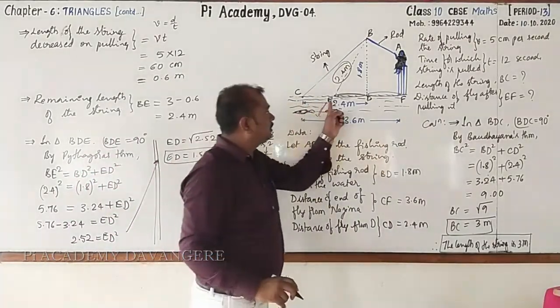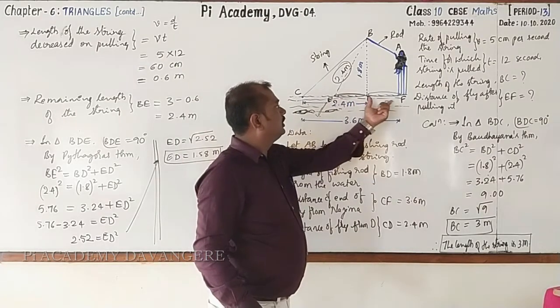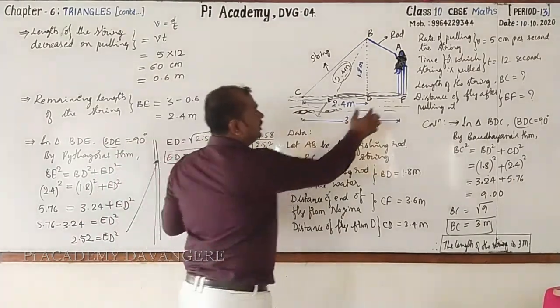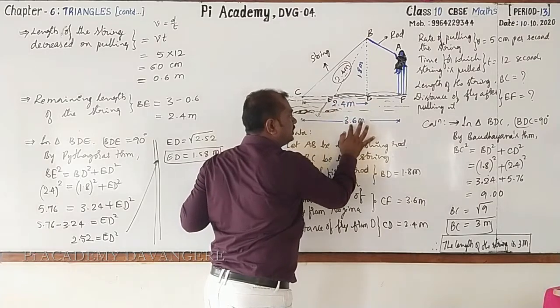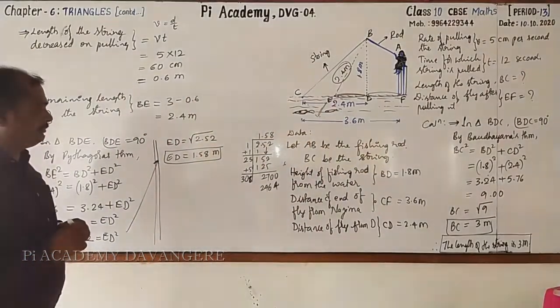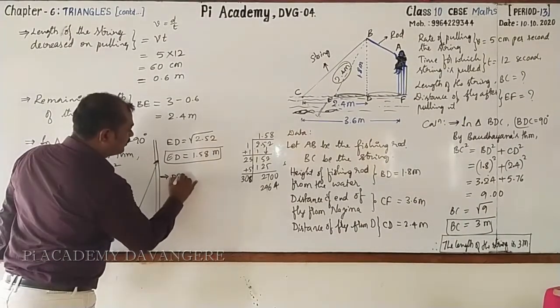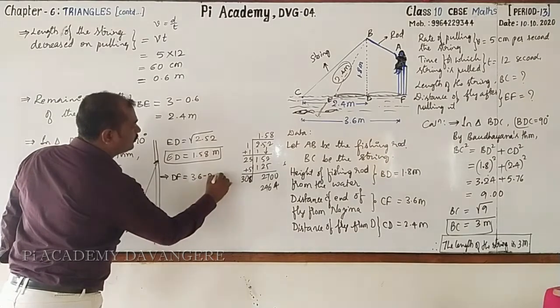Next, we want the total length of EF. ED is found out. DF is also required. How do you find DF? Look here. DF can be found by subtracting 2.4 meter from 3.6 meter. DF is equal to 3.6 minus 2.4.